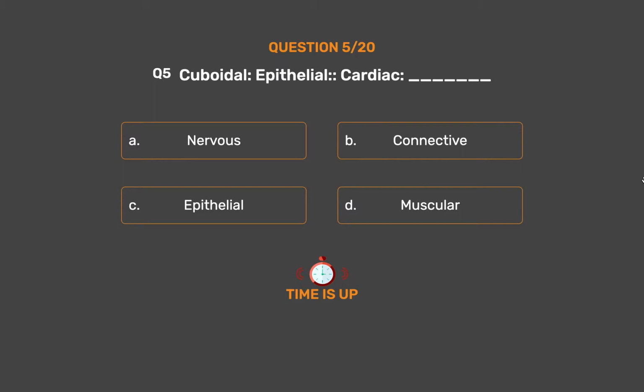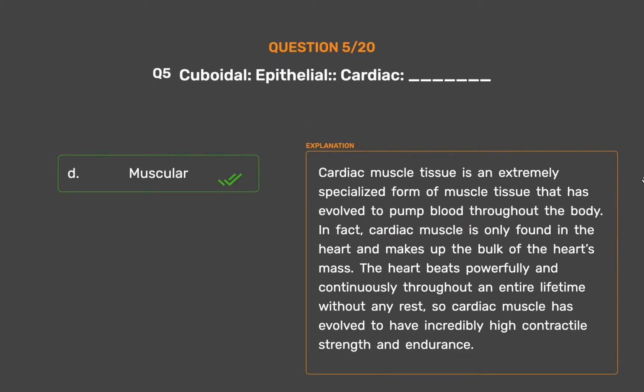The correct answer is option D. Muscular. Cardiac muscle tissue is an extremely specialized form of muscle tissue that has evolved to pump blood throughout the body. In fact, cardiac muscle is only found in the heart and makes up the bulk of the heart's mass. The heart beats powerfully and continuously throughout an entire lifetime without any rest, so cardiac muscle has evolved to have incredibly high contractile strength and endurance.